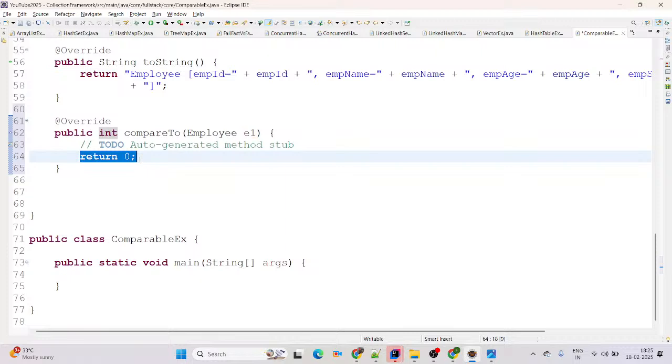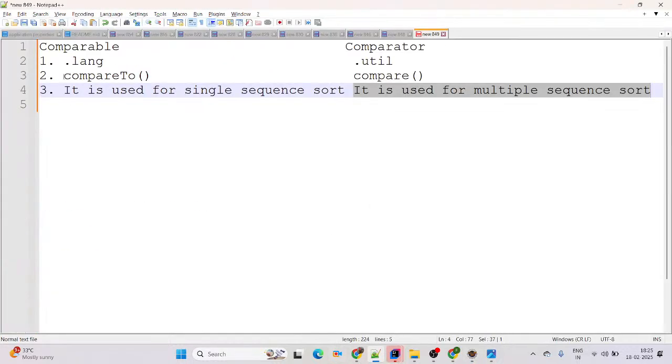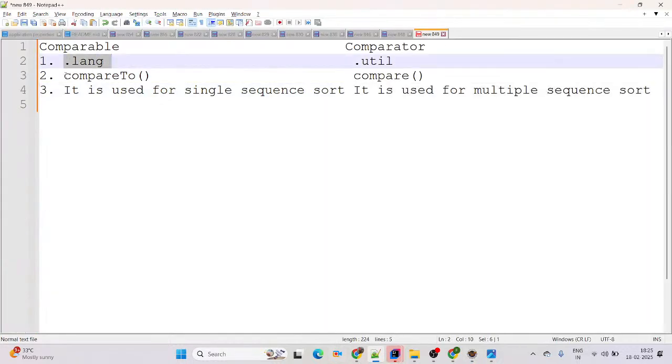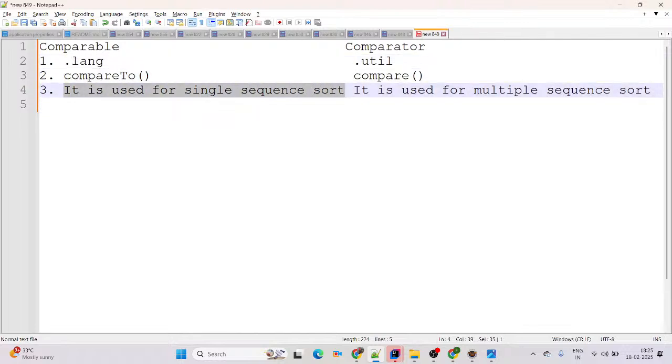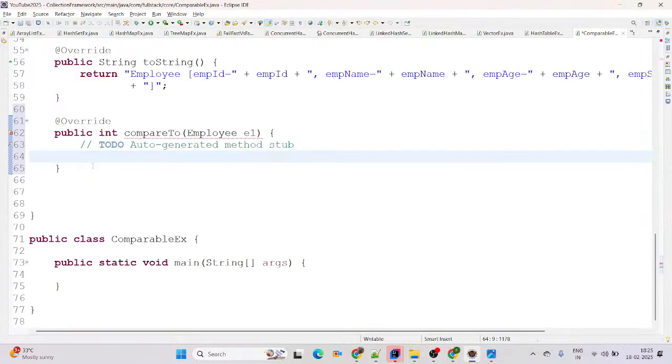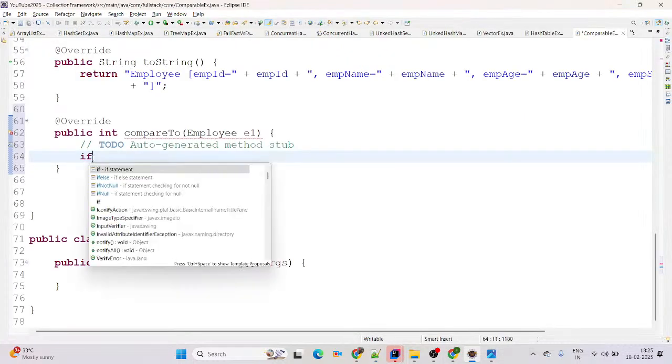And now we are trying to implement this method for a comparison perspective. Like we are trying to sort age in ascending order or descending order, whatever you want. Because Comparable is a functional interface coming from the java.lang package, the compareTo method is itself available. It is used for single sequence sort. I want to sort the employee records by age. That's why I'm adding the condition here.